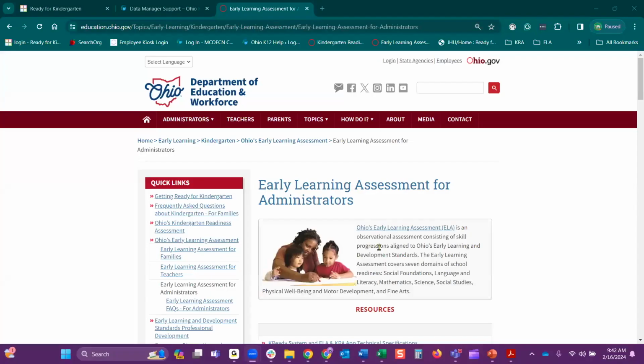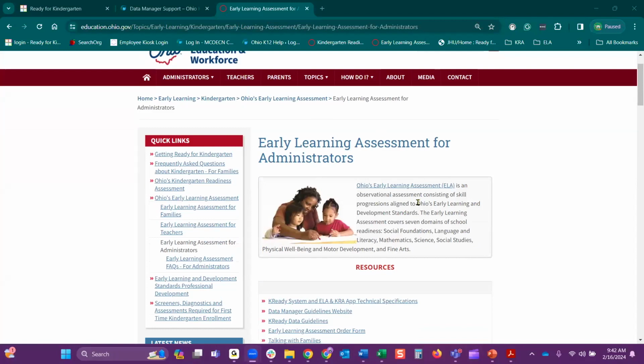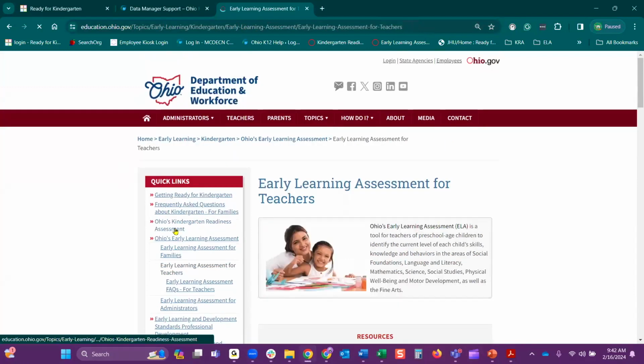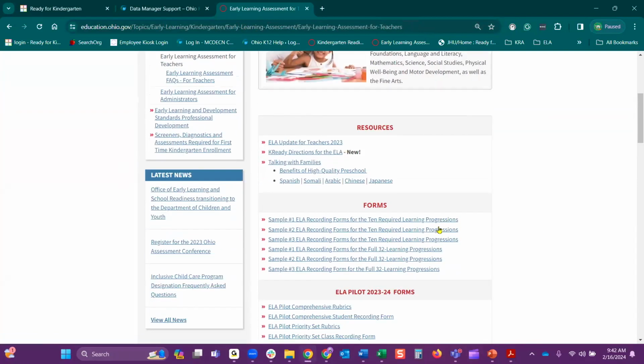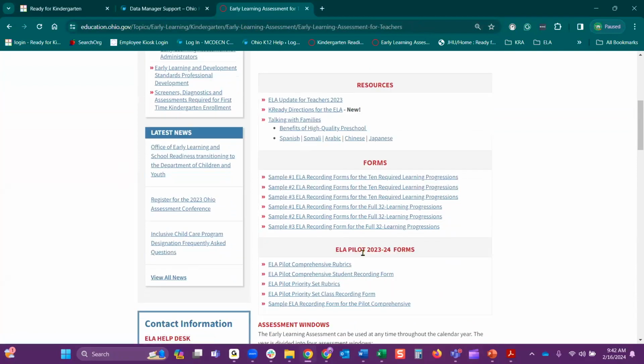I want to point out where these score sheets are available, and you can see, depending on which one you're doing, whether it's the full version, the standard version, or the pilot version. So for the early learning assessment on the department site, if you select the early learning assessment for teachers, the resources you see are the forms. And I wanted to point these out because this also helps you as a data manager. You can go here as well, and you can see which ones you're looking for.